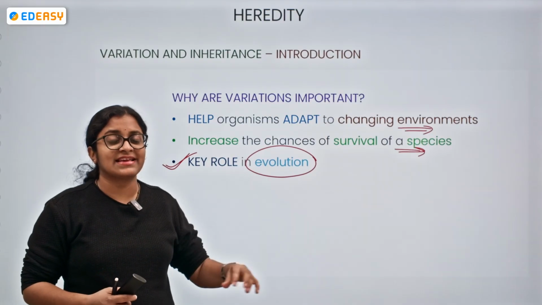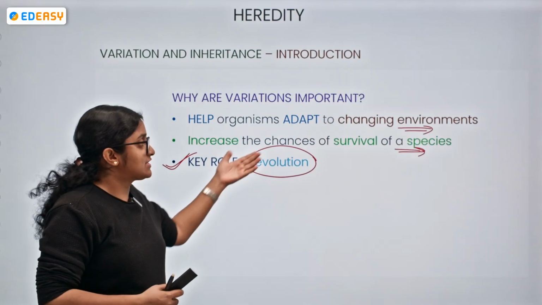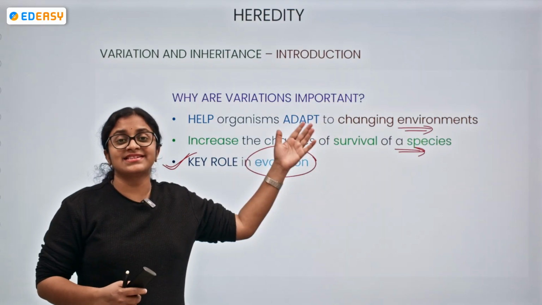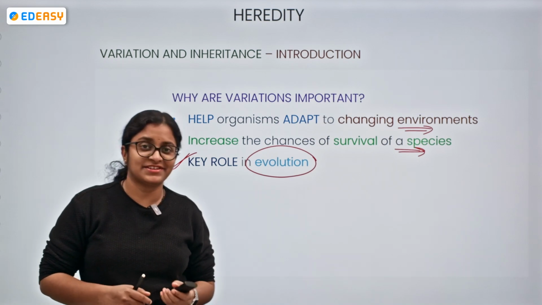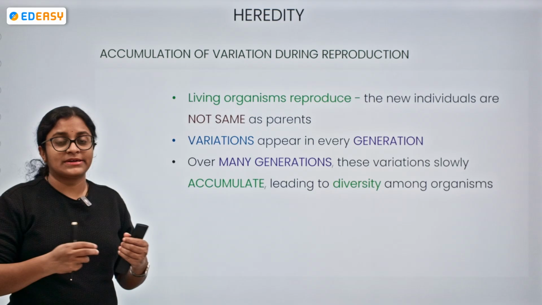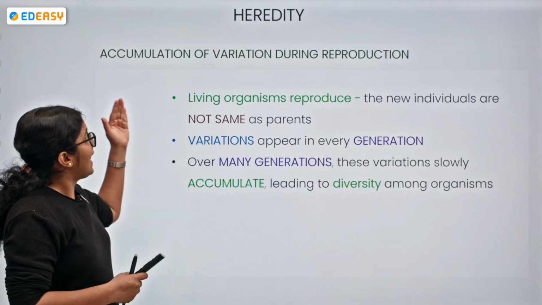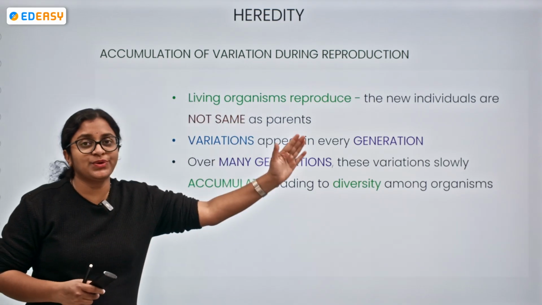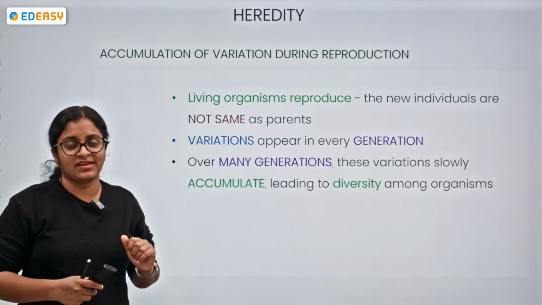So variations increase the chances of survival of a particular species.